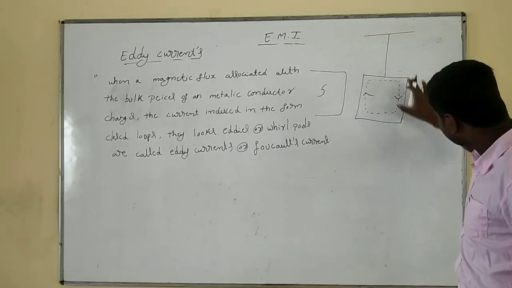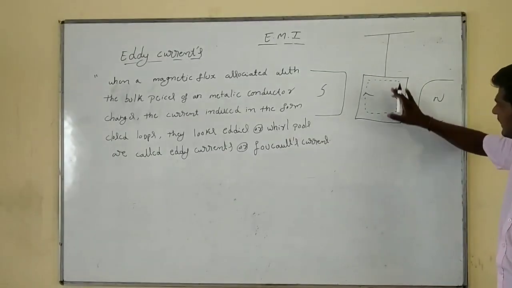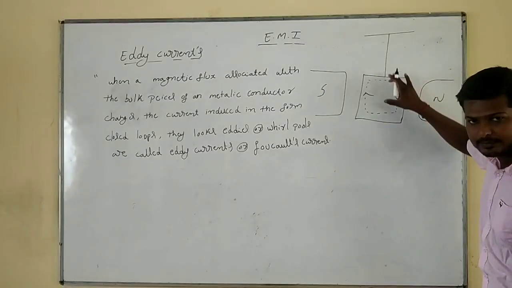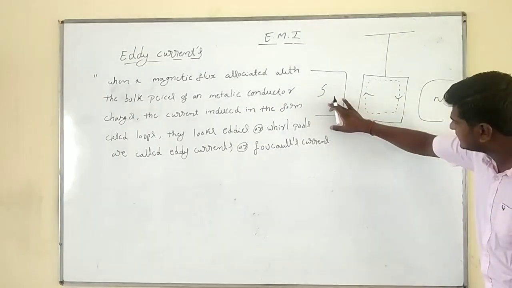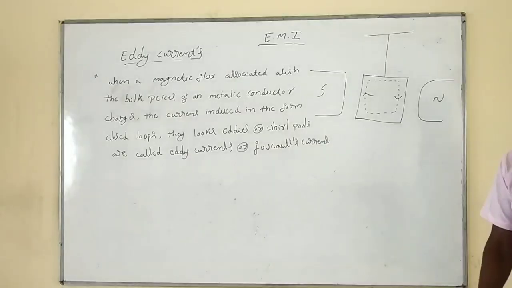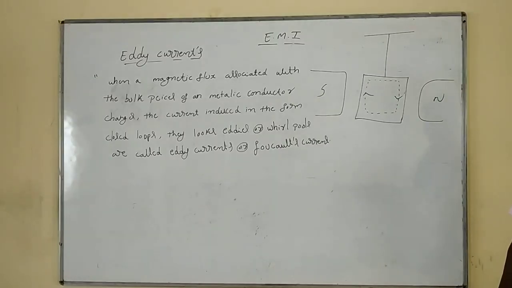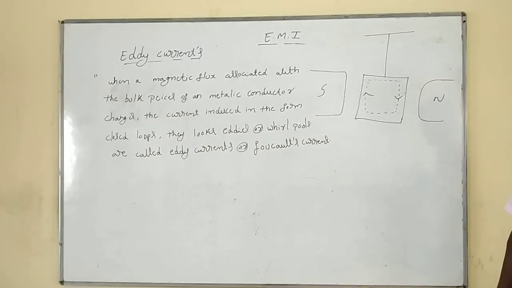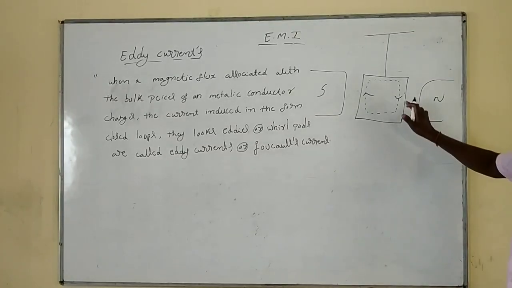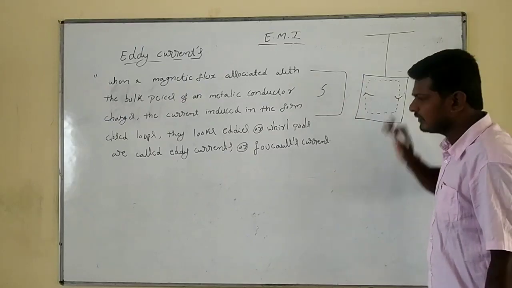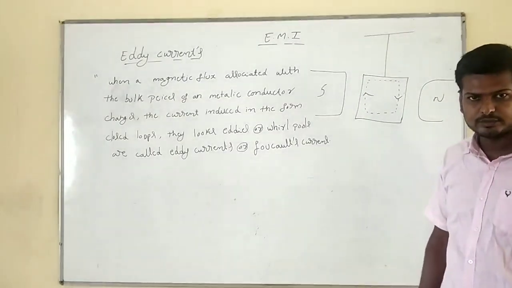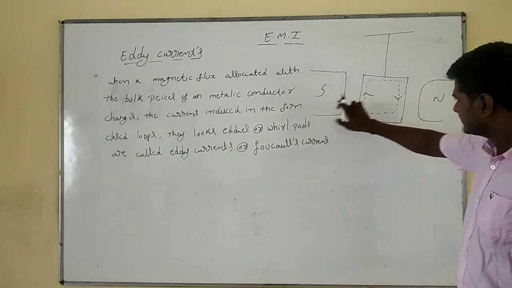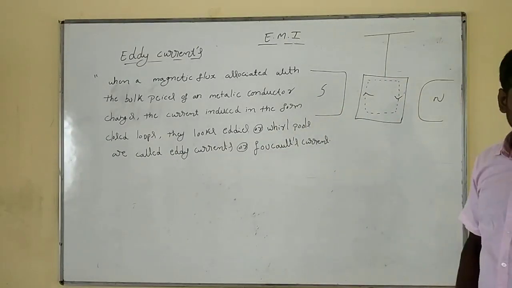Simple one. I take a metallic conductor, aluminum or copper, and place it in between the two strong magnetic poles, one north pole and the other south pole. What will happen? The current is induced in the form of closed loops. What do you call this? Eddy currents. They look like eddies or whirlpools.